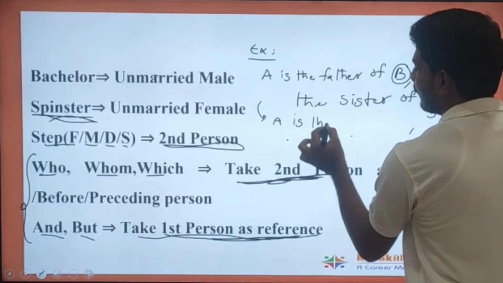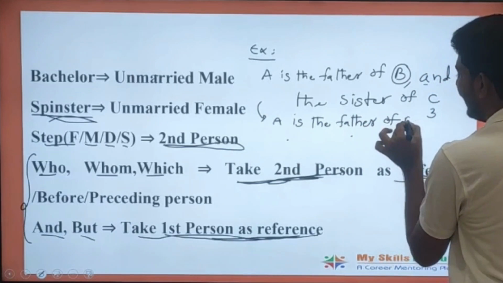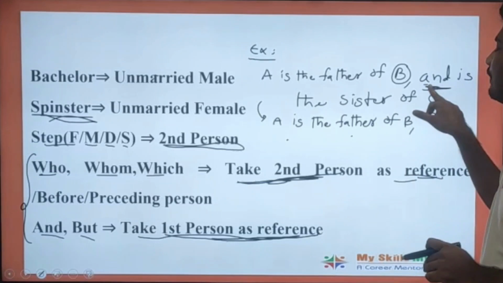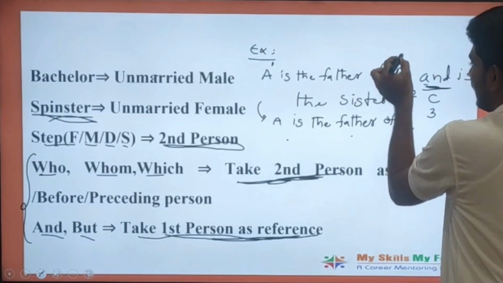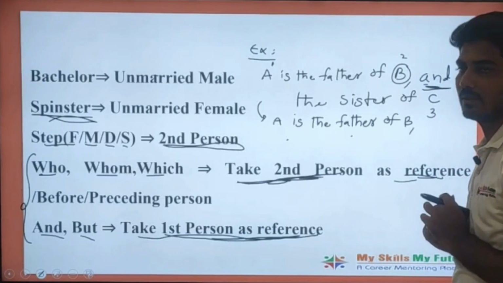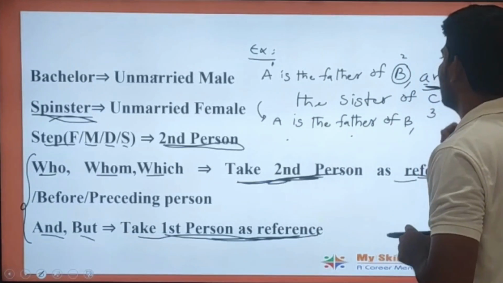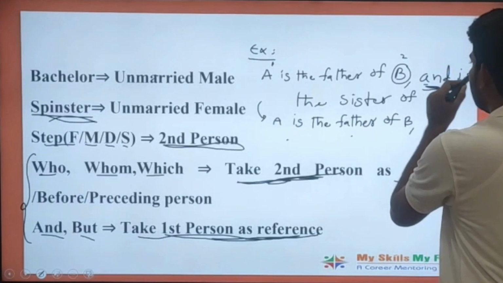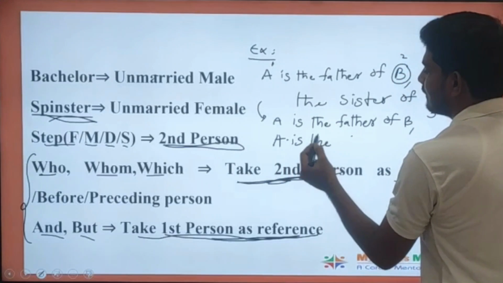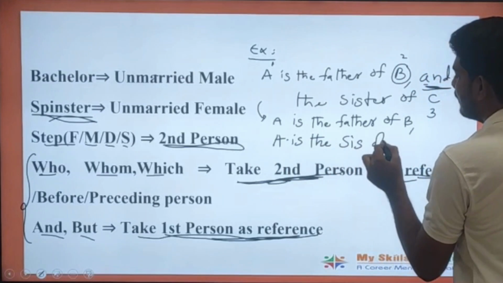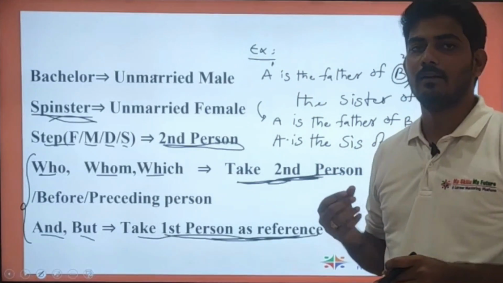A is the father of B, and here 'and' is present. If 'and' is present, take the first person as the reference. Here A is the first person, B is the second person, and C is the third person. So we need to take the first person as the reference, and the statement can be read like this: A is the sister of C. How to arrange this statement diagrammatically, we'll see in the next slide.